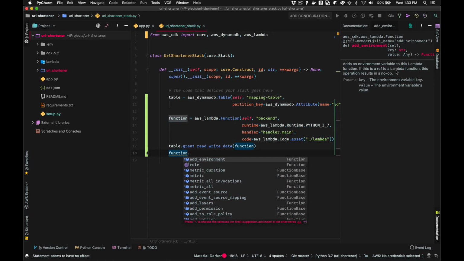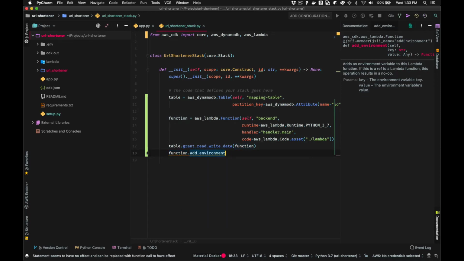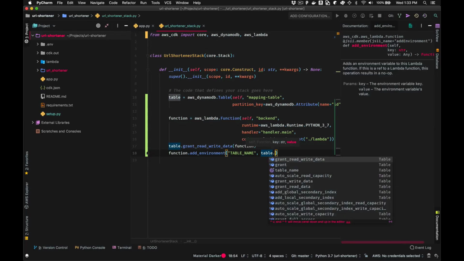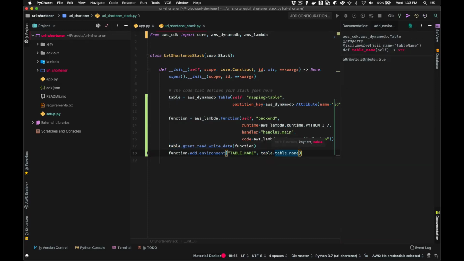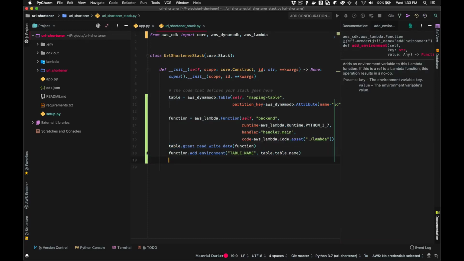That's exactly what we need to do. So we're going to add this table name as an environment variable, and we're just going to pass in table.tableName. The result of this code is going to be exactly what we expect. Our Lambda function is going to be executing, and the environment is going to have this TABLE_NAME environment variable set to the right table name.